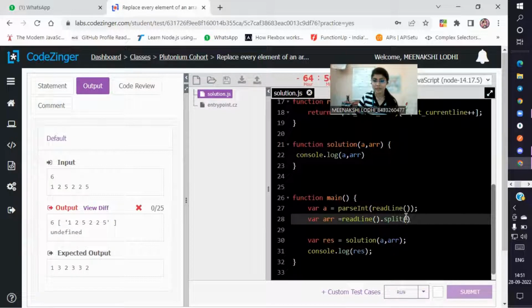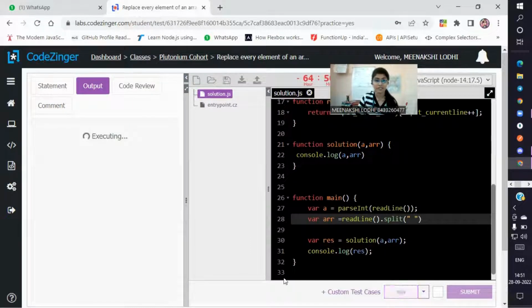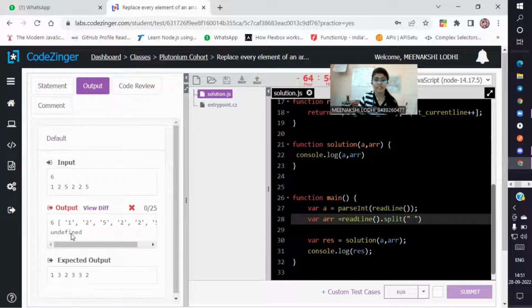That's why first I split every element of this array into a smaller string. That's why I am using an empty string here. If I run this program, I got smaller strings, but I don't need the spaces here. That's why I am passing a space as a parameter. Okay, it removed the space strings.